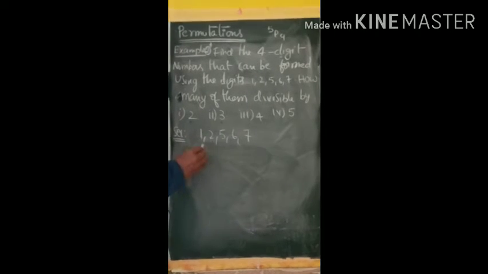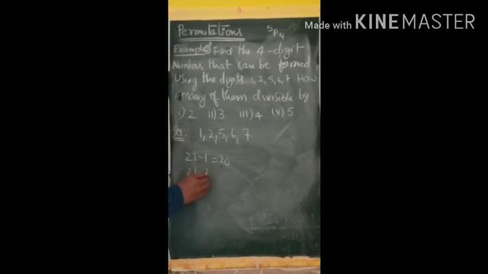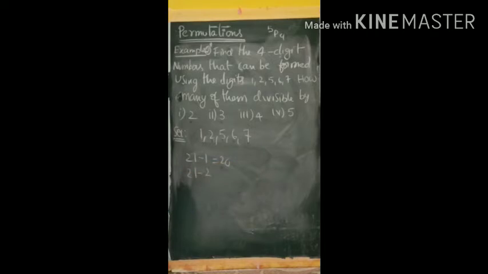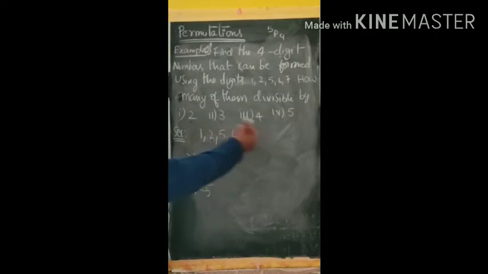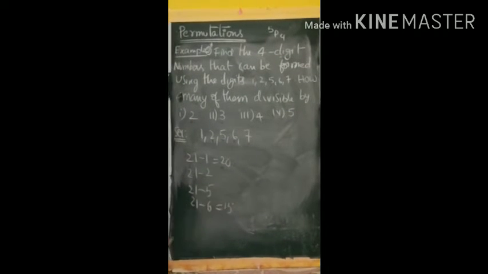If you remove 1, you will get sum 20, that is 2 plus 5 plus 6 plus 7, which is not divisible by 3. 21 minus 2 is 19, also not possible. 21 minus 5 is 16, which is also not divisible by 3. 21 minus 6 is 15, so divisible by 3.